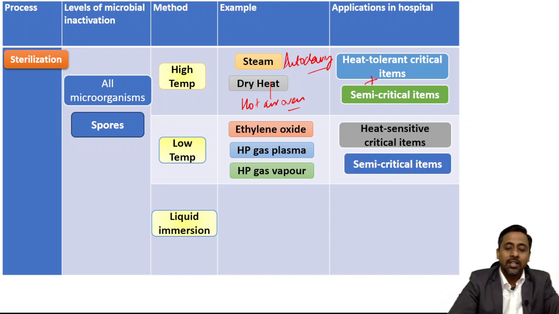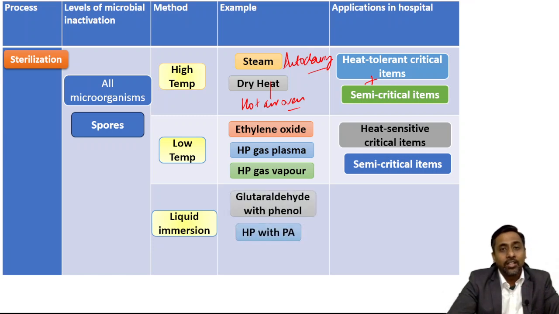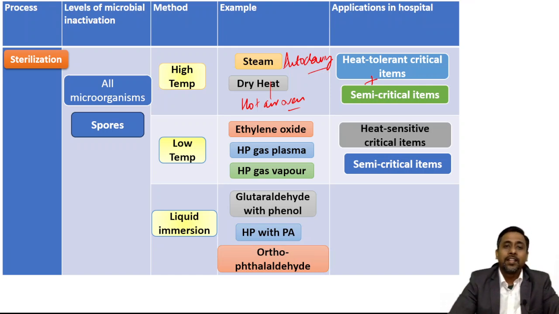Okay, now coming to the last one, that is liquid immersion. In this we can use the chemical sterilants mentioned in the options, and those are glutaraldehyde with phenol, glutaraldehyde alone, hydrogen peroxide with peracetic acid, and orthophthaldehyde. So these can be used for sterilization, but then they are chemical sterilants.